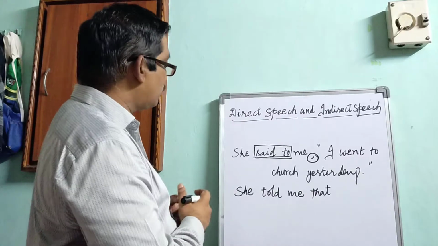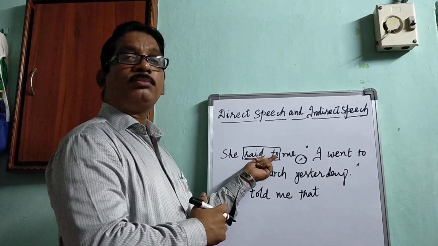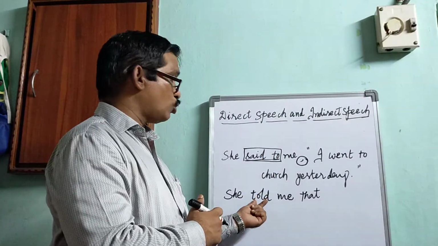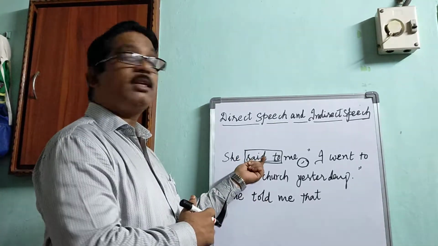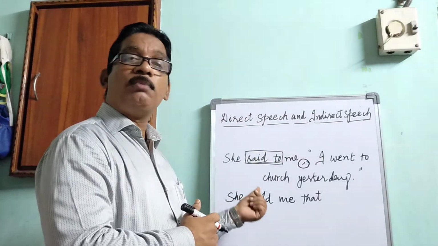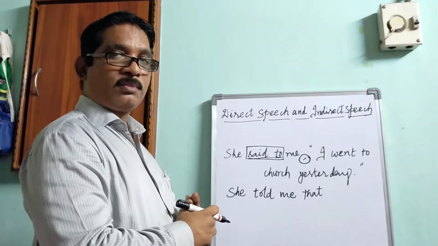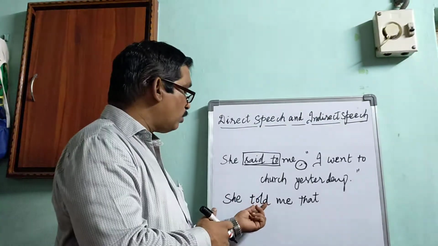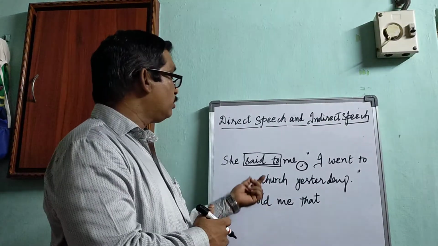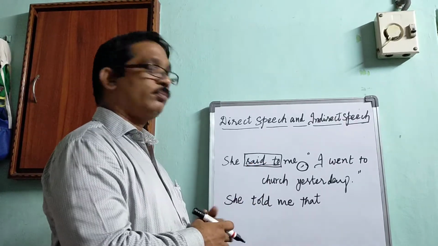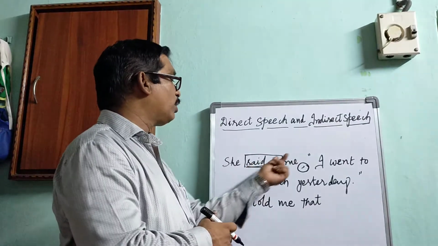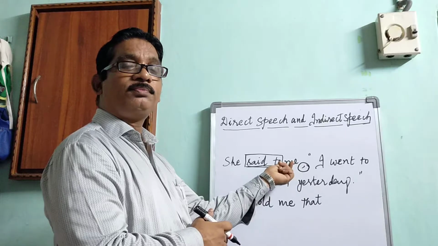The first rule: said to is changed into told. But when said is given, we can use the same verb said. When said to is given, we change it into told. Why is said to given? Because the object is given here.